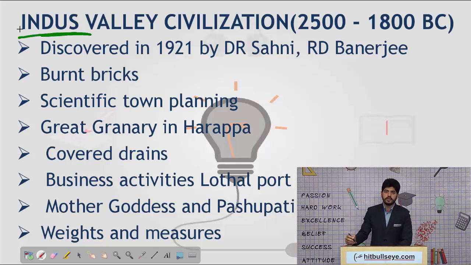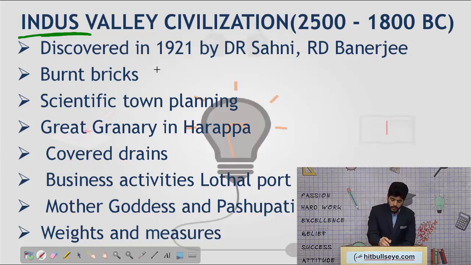We all know what the Indus Basin is, consisting of 5 rivers: the Indus itself plus the Jhelum, Chenab, Ravi, Beas and Satluj. All the sites of the Indus Valley Civilization have been centered around the Indus River. Whenever we study various civilizations throughout the world, they have always been associated with a particular river. In our case, it is the Indus River.